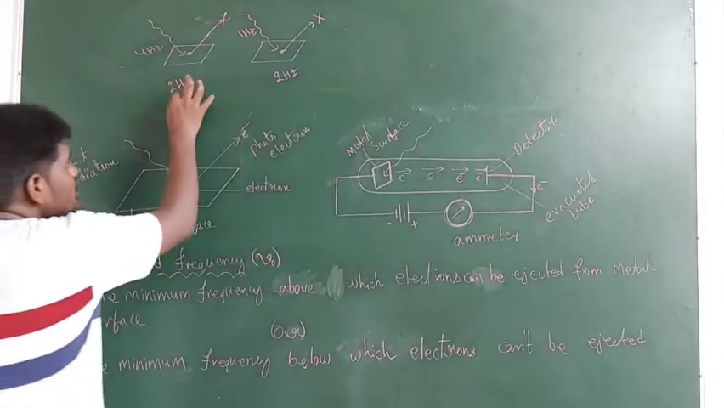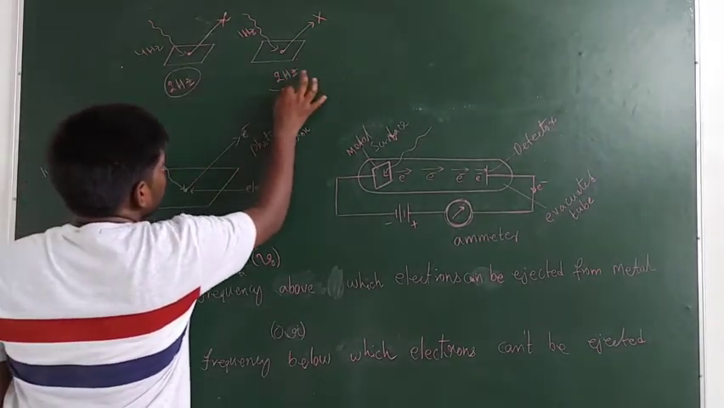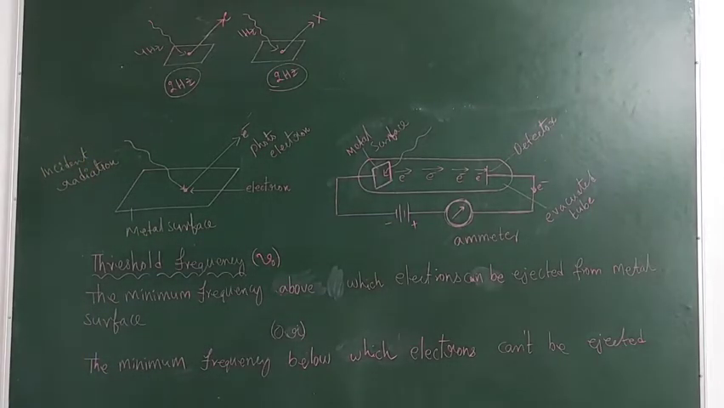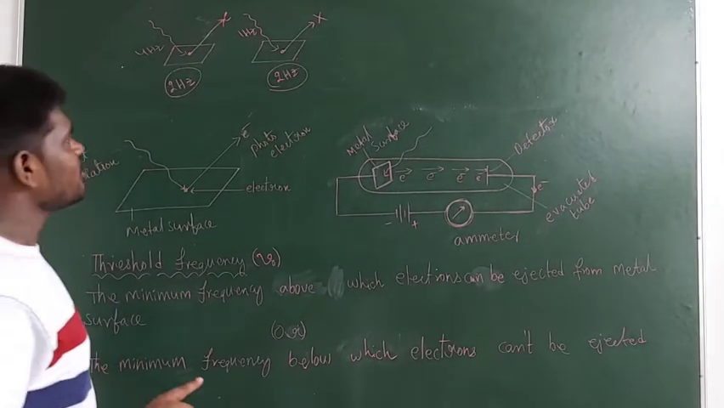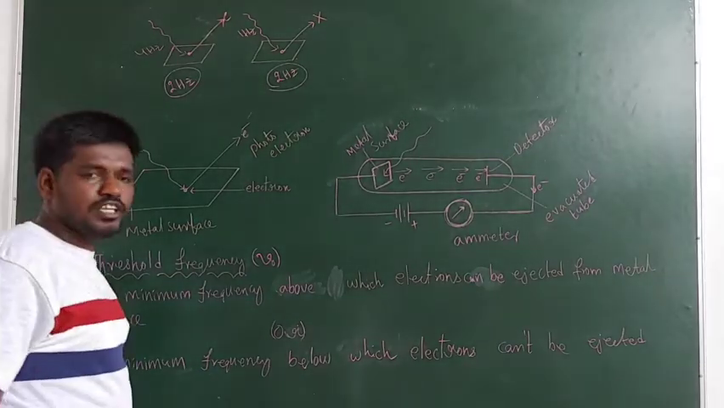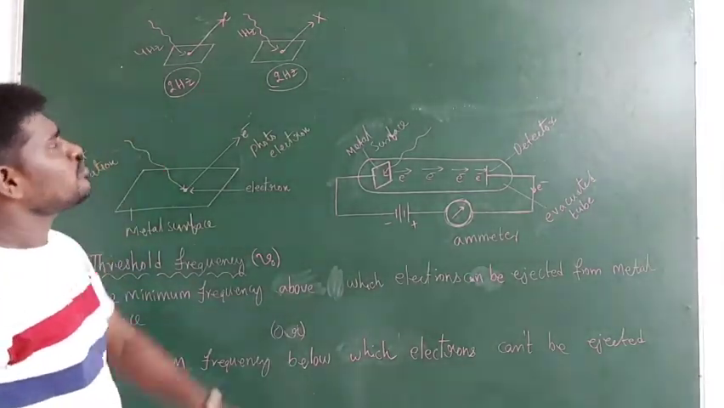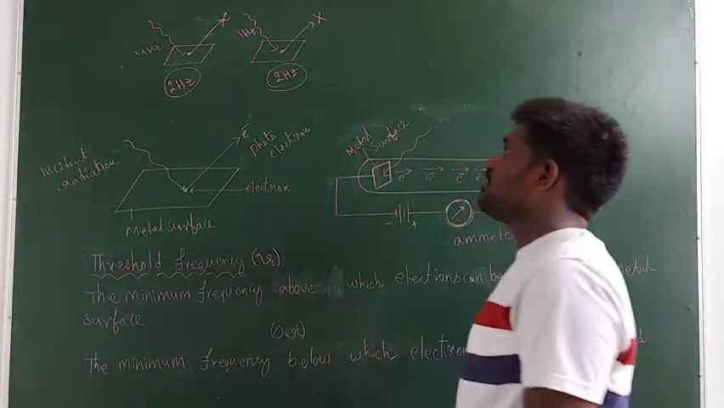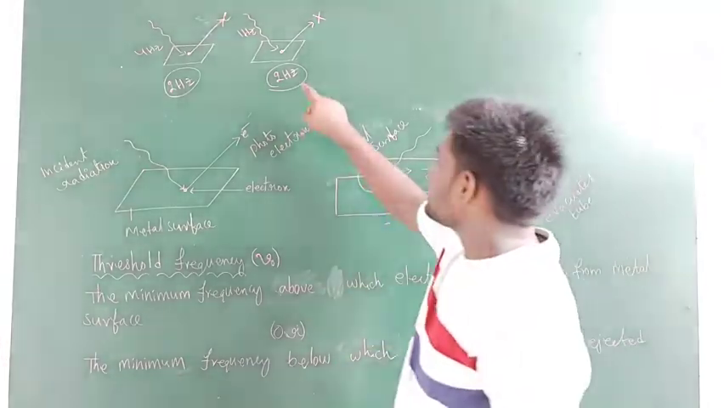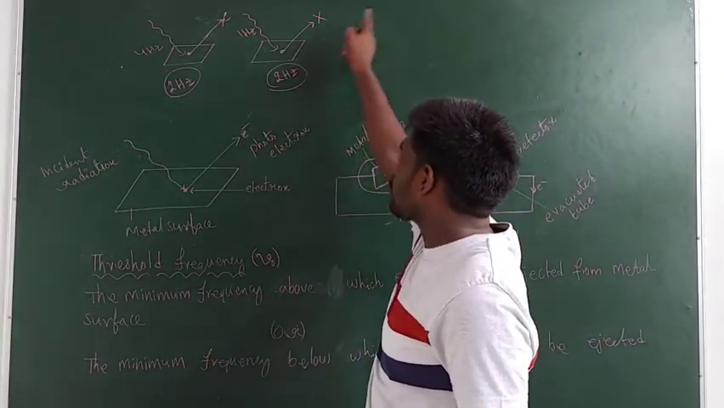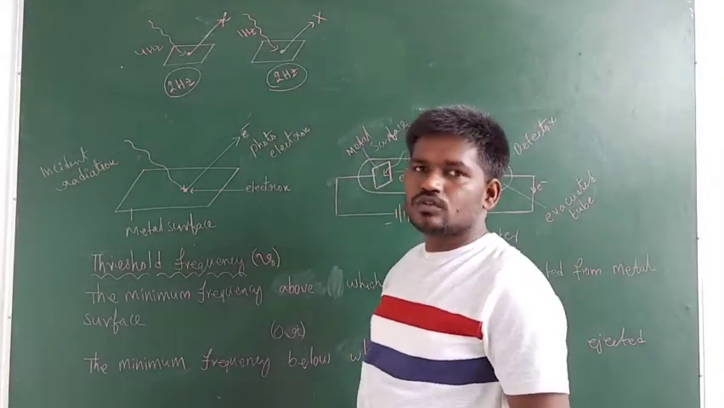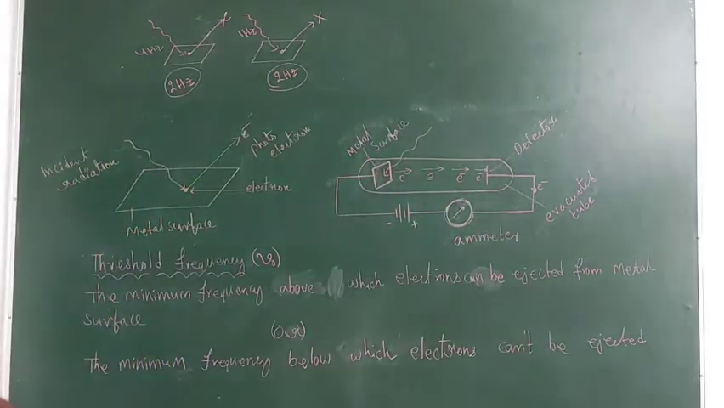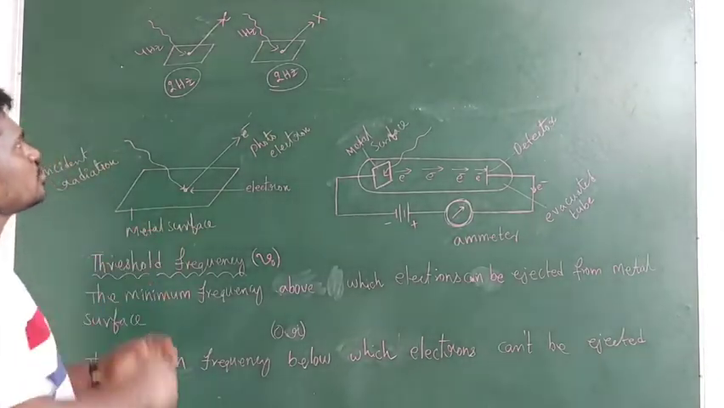Now here this minimum required amount of frequency is known as threshold frequency. Now when you use the radiation having frequency greater than threshold frequency, electron comes out from the metal surface. So now if you use the radiation having frequency less than the threshold frequency, electron can't be ejected. So now here threshold frequency means guys, that is the certain minimum frequency in order to bring out the